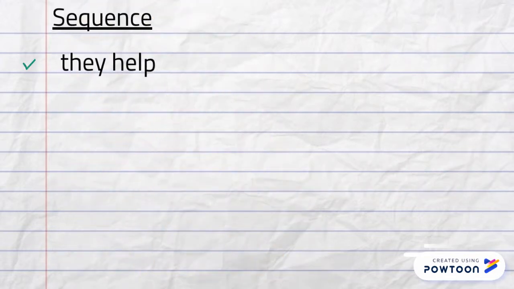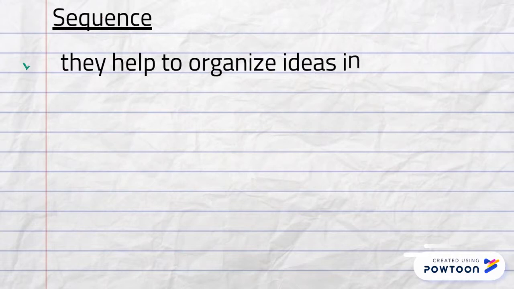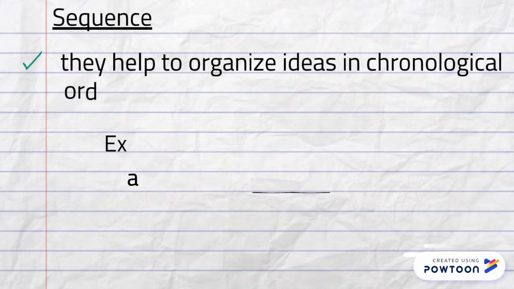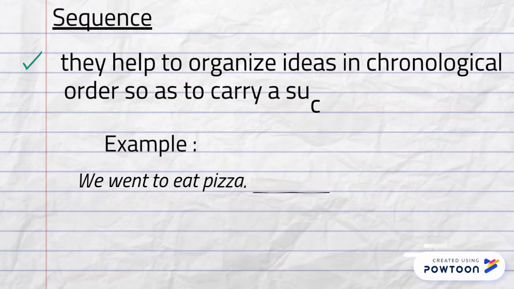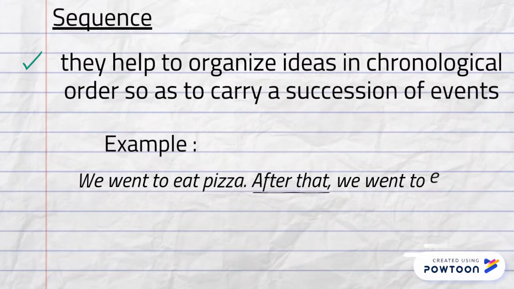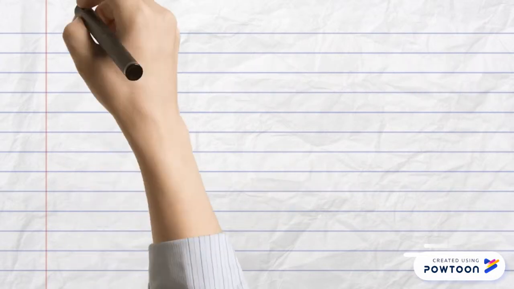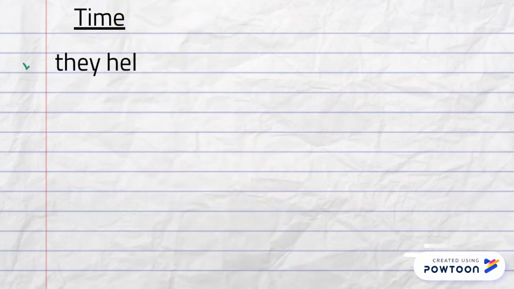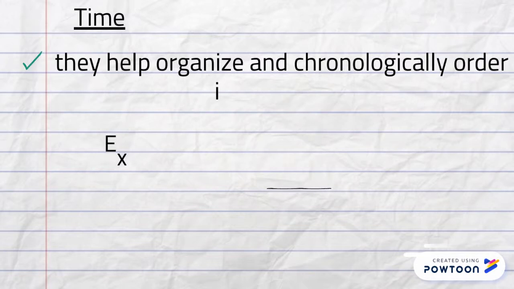Sequence. They help to organize ideas in chronological order so as to carry association of events. For example, time. They help organize a chronological order in a narrative. For example,